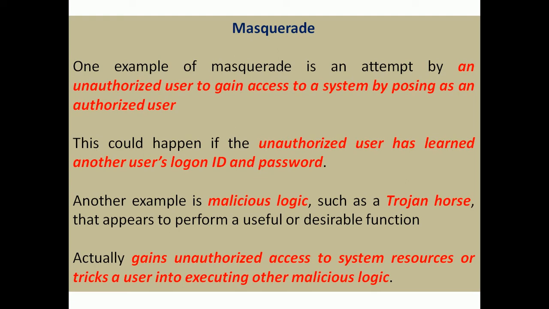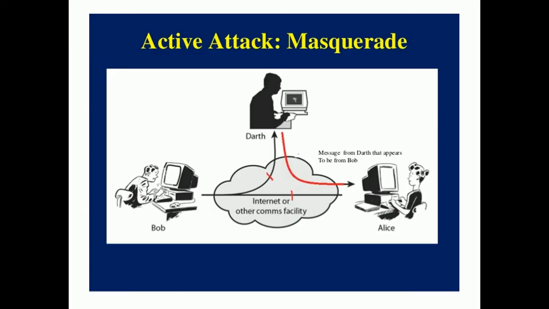Based on that, the system administrator's username and password are hacked, and after a certain period of time a third party gains access as the system administrator. Here they make use of the system resources by executing the malicious logic or the Trojan horse virus. So masquerade is one type of active attack. This is a simple example of masquerade.